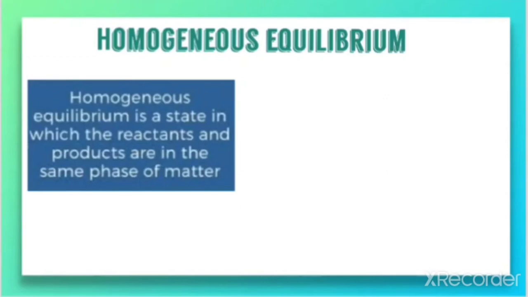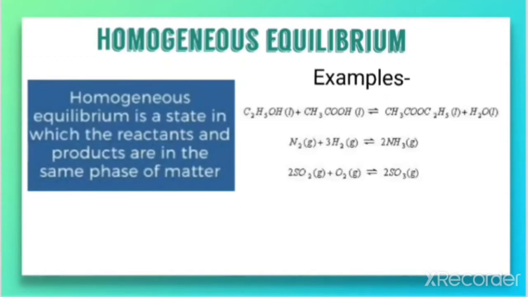It will be more clear when we take examples. These three examples are given to discuss homogeneous equilibrium. Look at the first equation: ethanol plus ethanoic acid giving rise to ester plus water. Look at the state of matter, it is the liquid state.